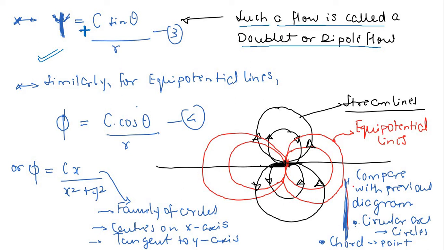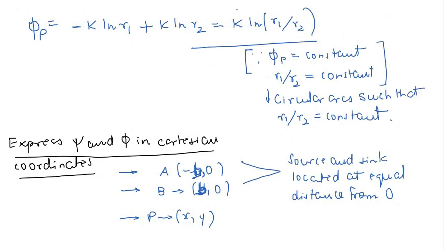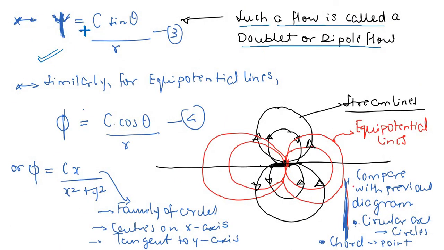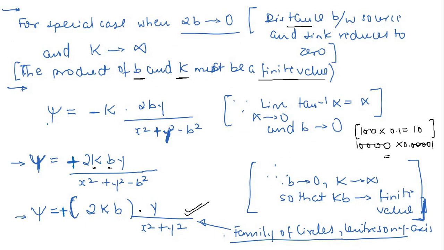Similarly, for the equipotential line, you can perform the same analysis. That means you can go back to this equation k r1 by r2 and perform the analysis in a similar way, and finally you will come to the equation of the equipotential line, which is given by phi equal to c cos theta by r. So let us see, for a doublet, how they look. Let's come to the streamline first.